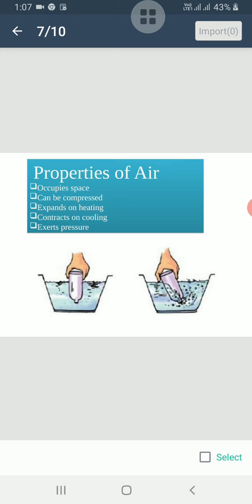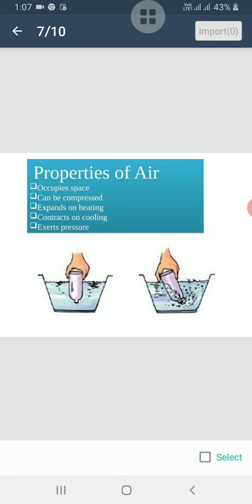As the air from the glass escapes, water starts entering the glass. This shows that the glass, which appears to be empty, is actually filled with air. So this proves that air occupies space.